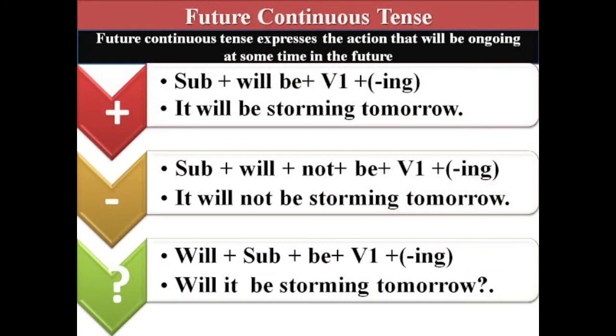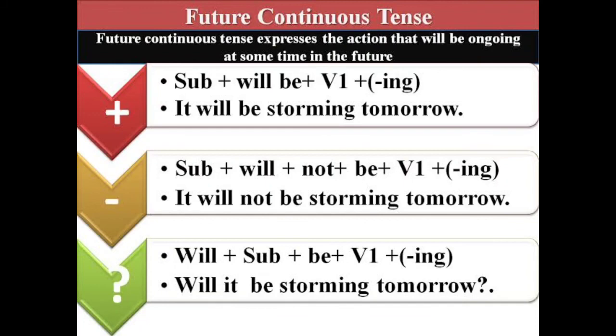So children, as I told you, future continuous tense is the tense that expresses the action that will be ongoing at some time in the future. So now let's see the positive, negative and interrogative sentences for future progressive tense. First, the pattern for the positive sentence: subject plus will be plus verb plus ing.